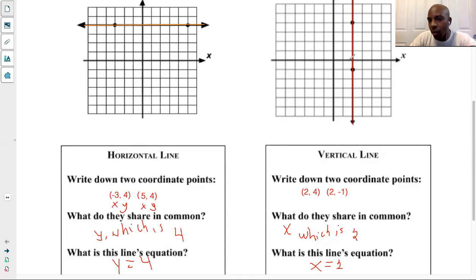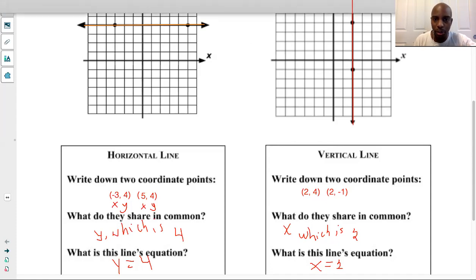We need to say, okay, what are the 2 points that are there? The 2 points are (2, 4) and (2, -1). What do they both have in common? They both have x equaling 2. That means x equals 2. This is one way of looking at it. I want you to get better at it, so I'm going to clear the text, so copy down what you need to copy down.